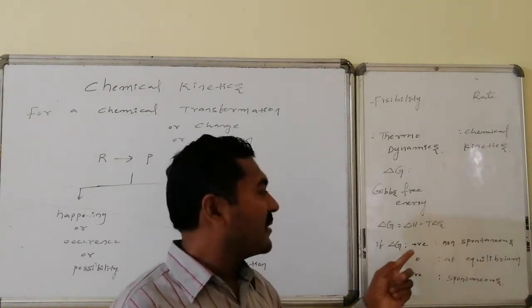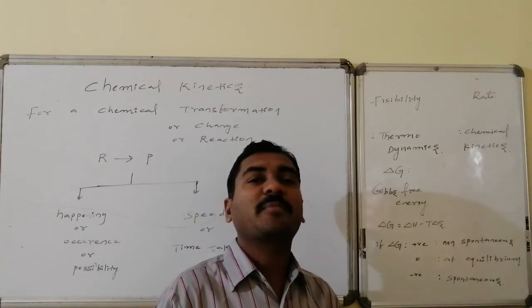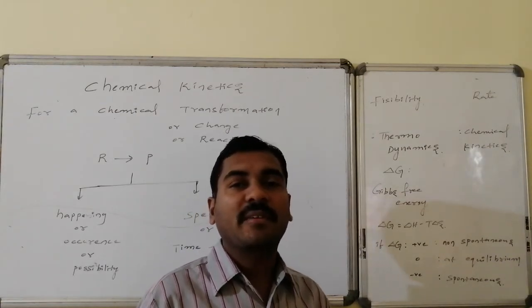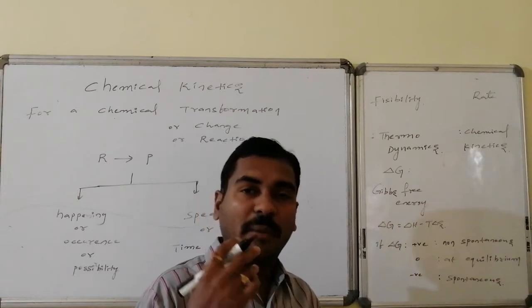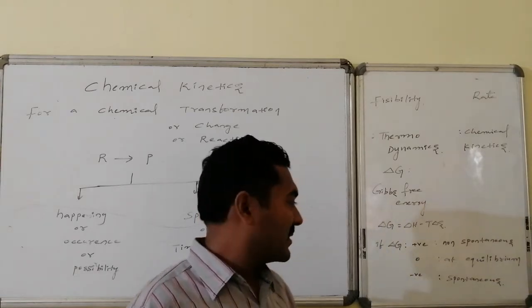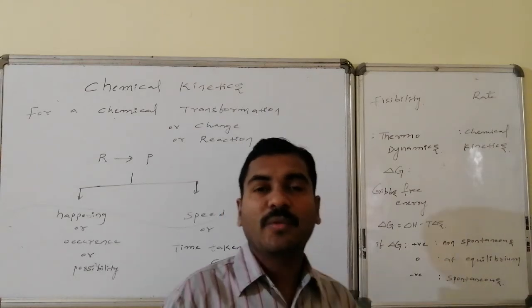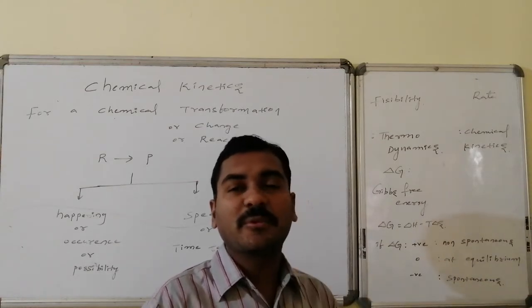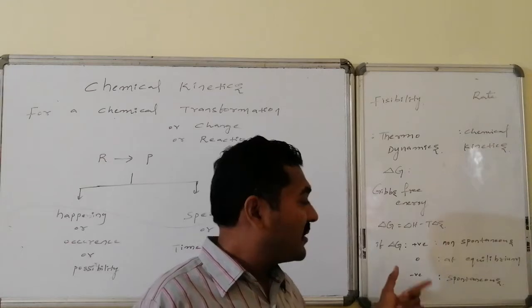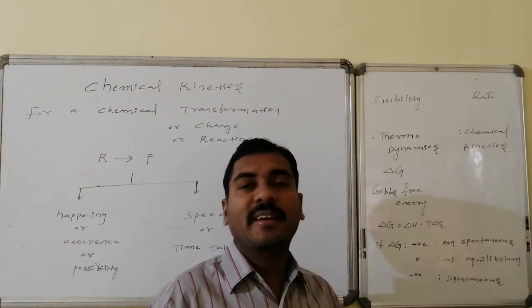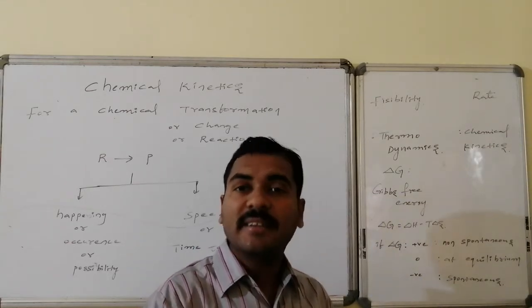If delta G has a positive sign, the reaction is non-spontaneous and does not occur in the forward direction. If delta G is equal to 0, it has already reached equilibrium, moving neither in the forward nor the backward direction. If delta G is negative in a particular direction, the reaction is spontaneous in that direction.